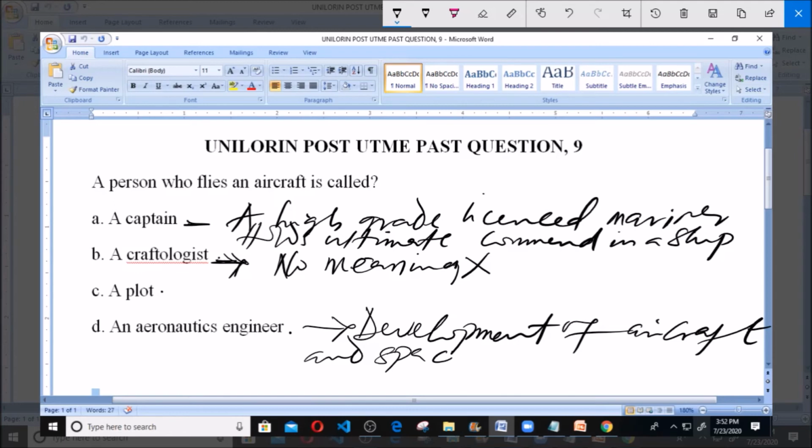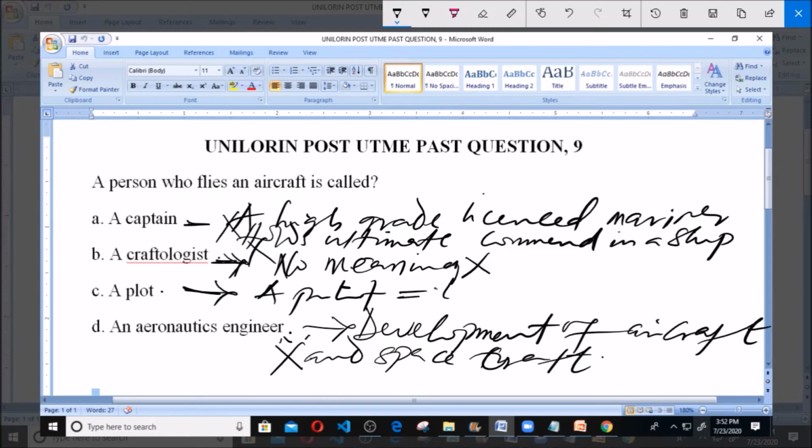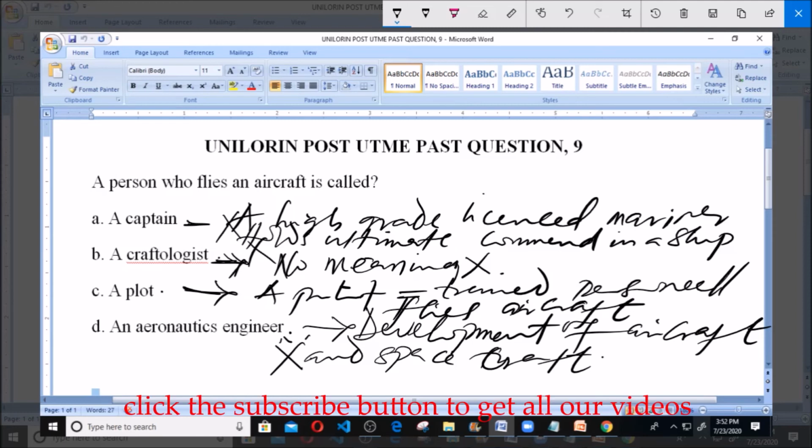Now we have a pilot. Now a pilot is a trained personnel that flies planes or is responsible for the flying of planes. Now this is the person that flies aircraft, studies in the aviation company or aviation schools, but the main function of a pilot here is to fly planes, and this is the correct answer. A pilot, option C. So option C is the correct option.